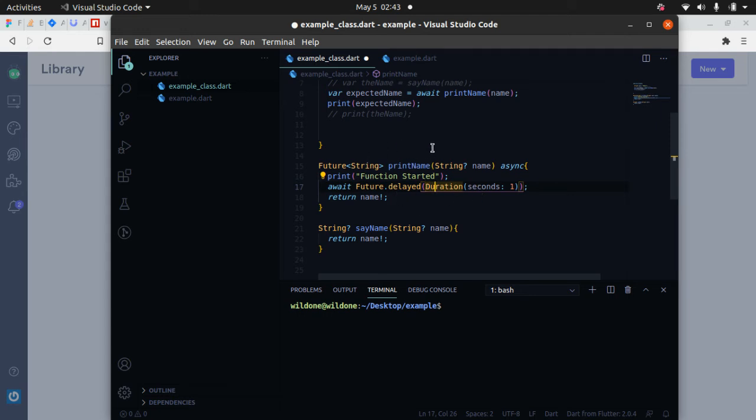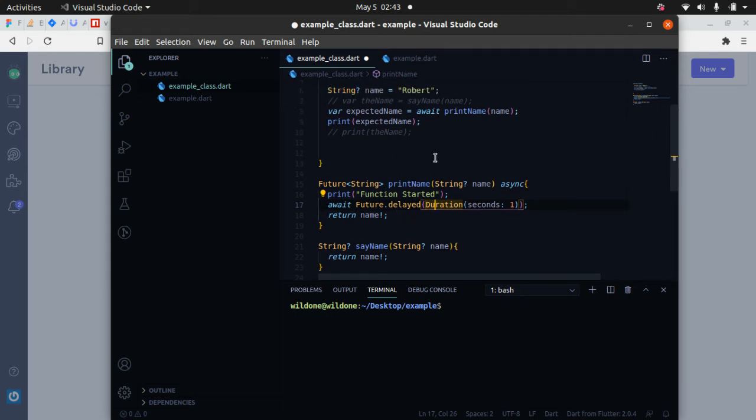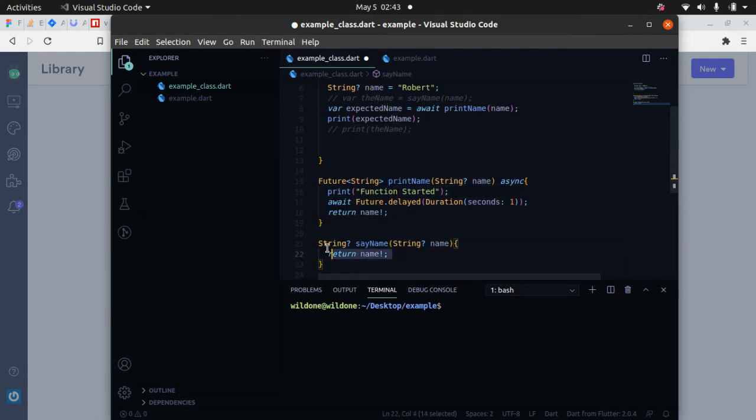And I'm going to demo the different ways this function is going to behave. First of all, I'm going to show you what this function behaves like, and I'm going to show you how this is different from this, even though these two functions are alike. But this one is a future. This is just a simple string function. This is a future of string, and it also returns the same thing as this one.